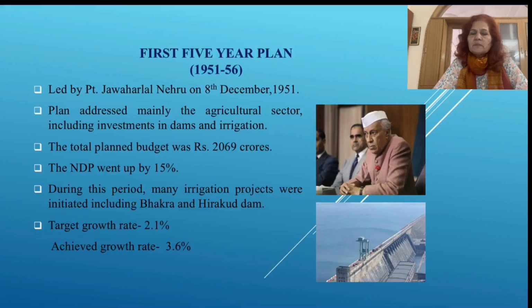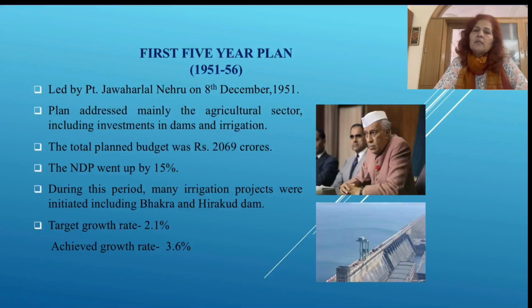It included investments in dams and irrigation. The total planned budget was rupees 2069 crores. The national domestic product went up by 15%. During this period, many irrigation projects were started, including the Bhakra and Hirakud Dam, and the target growth rate was 2.1%, but we achieved a growth rate of 3.6%.